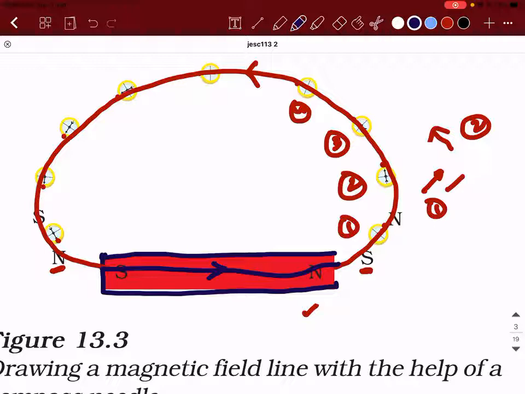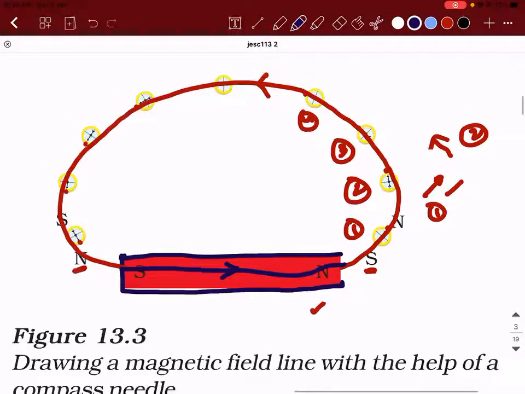Is that clear? Yes, sir. Yes. No. I drew the arrow mark, right? But if I have to give a direction, I need to know the definition of it. I just told you it is from north to south.